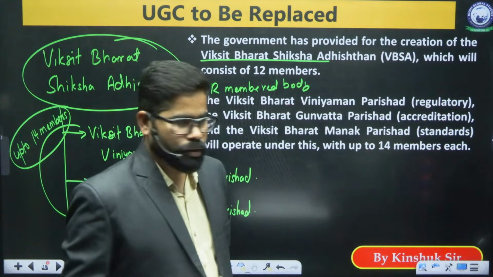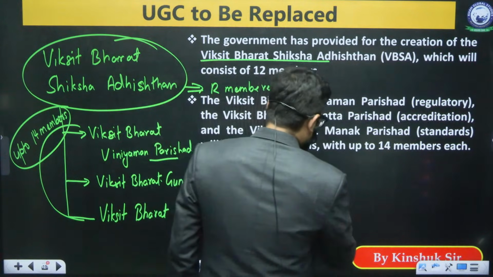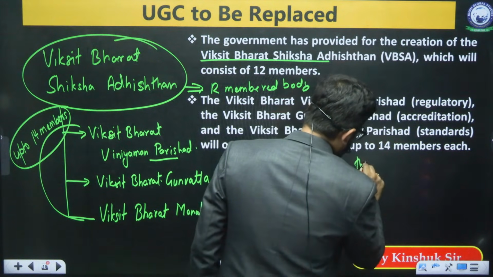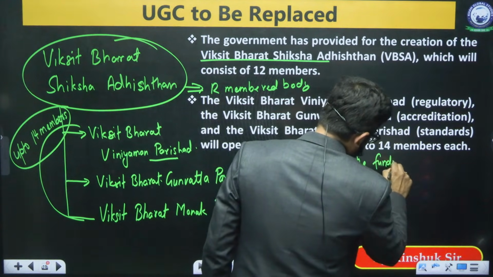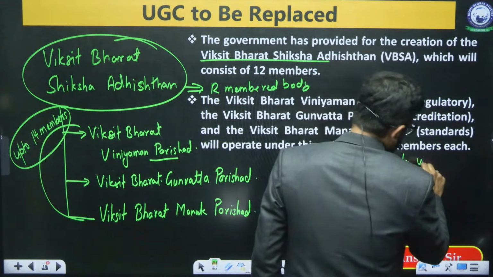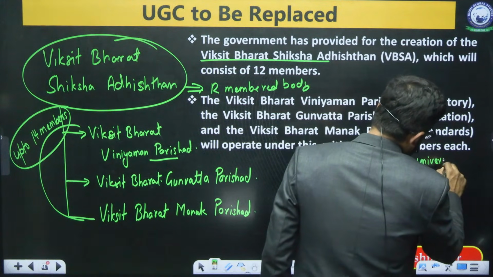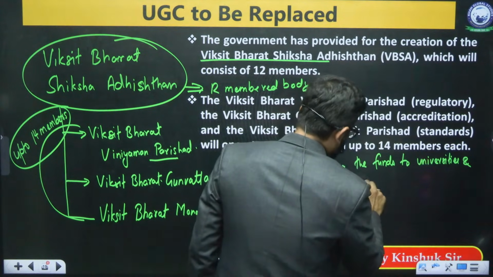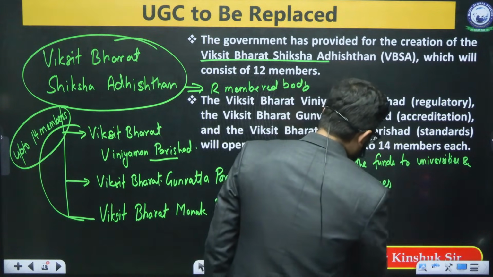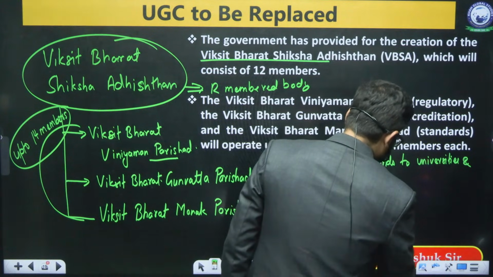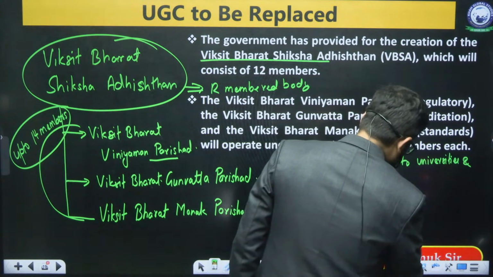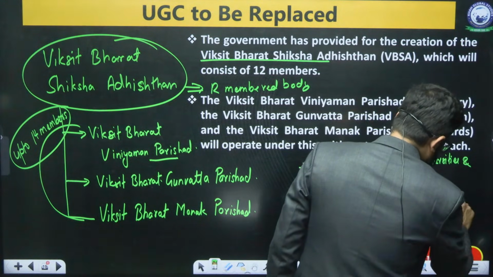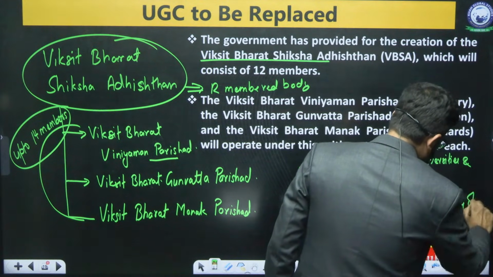Here you will find that giving the funds to universities and colleges is something which will be decided by the Ministry of Education.